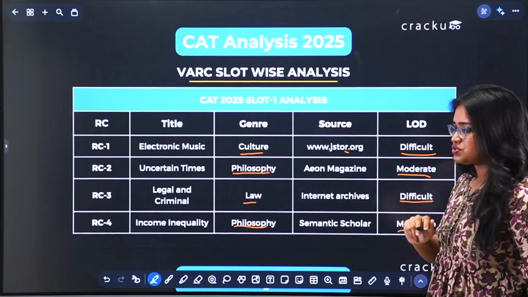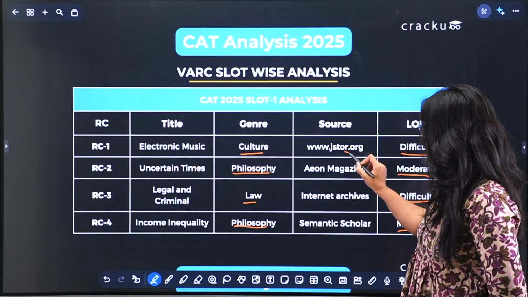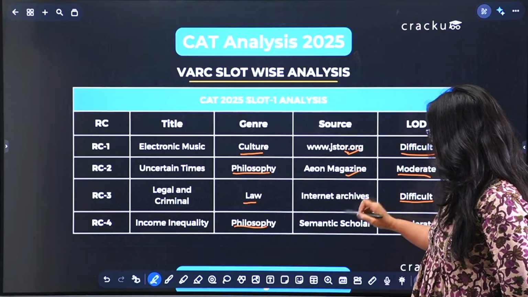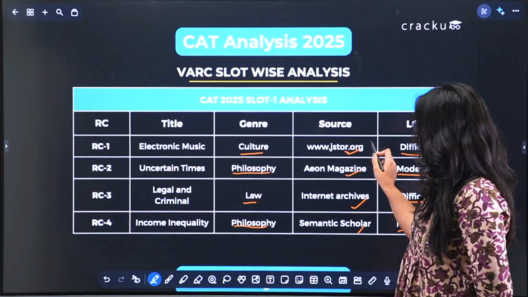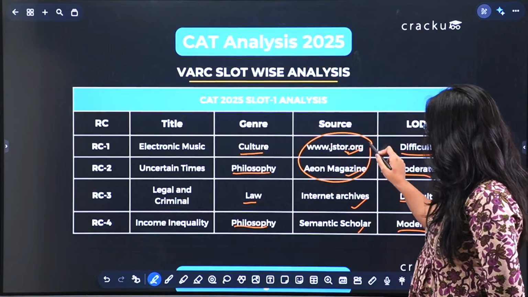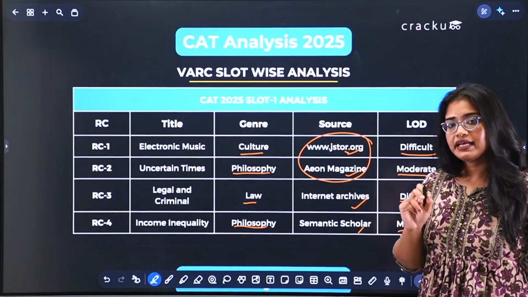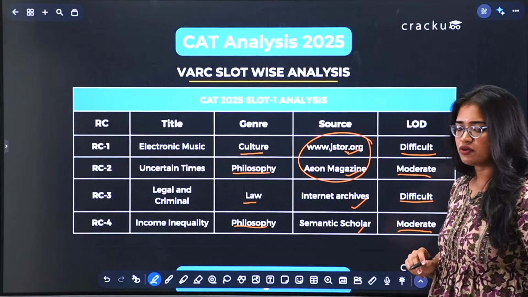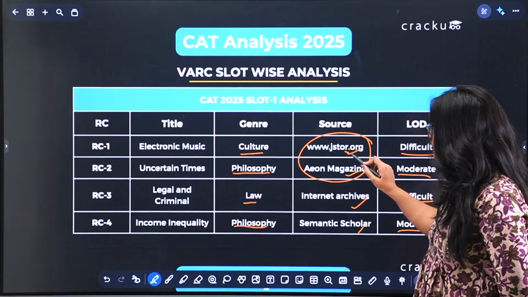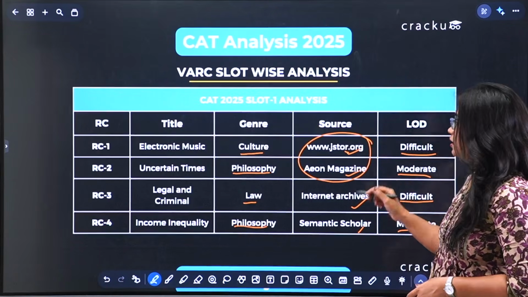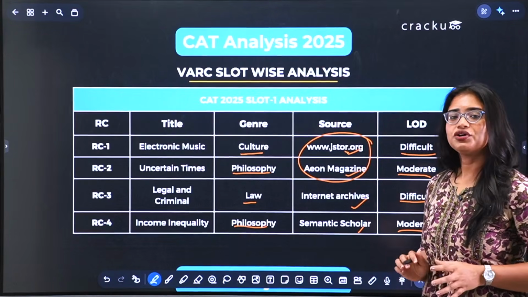And now coming to the resources, you see resources such as JSTOR, Aeon, Internet Archive and Semantic Scholar. Now these resources are among the most common sources from where CAT usually pulls its RC passages from, not just this year but also previous years. And these are really known for dense academic writing. Now if you haven't read them before, make sure to read them now.